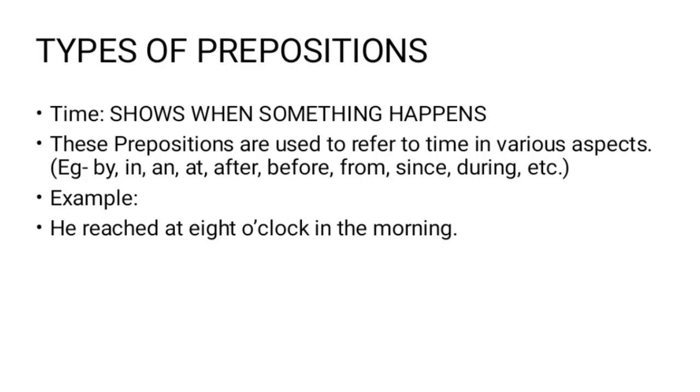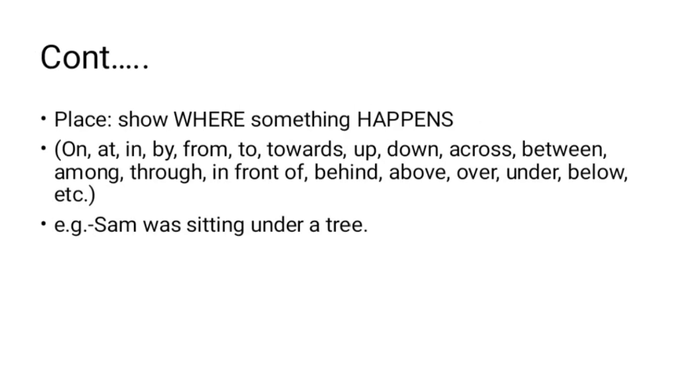Now we are coming to the second type of preposition. This is place. It shows where something happens. We all know a place. It may be in the house, at school, at the hospital. All these are places. Towns and also cities are in the category of places.